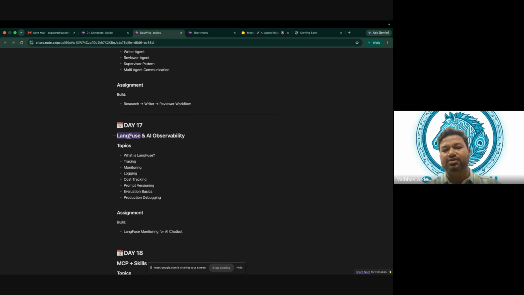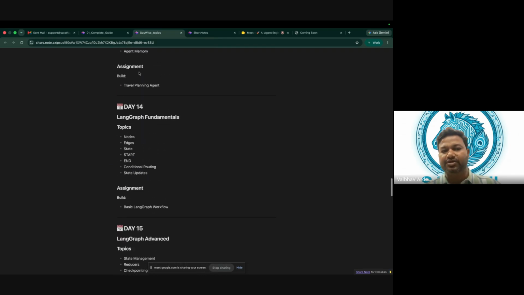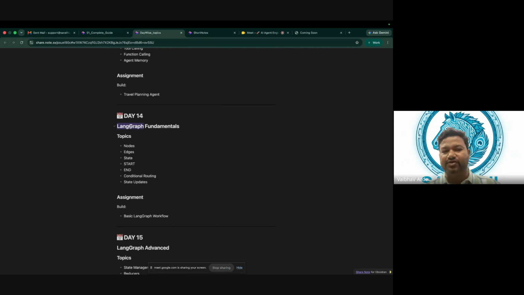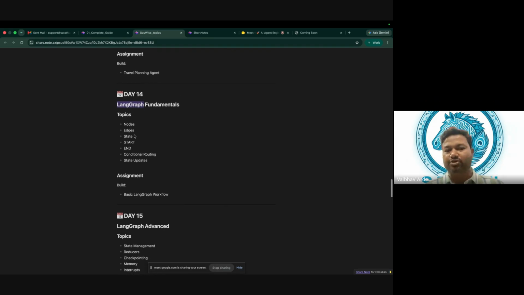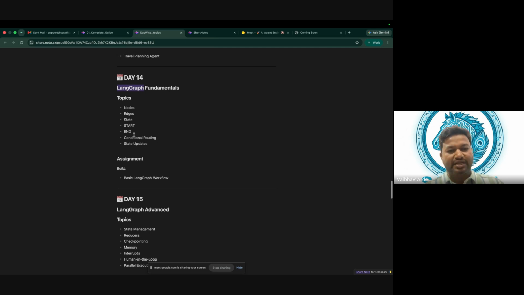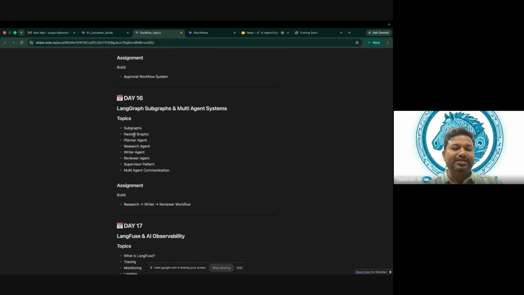Now, LangChain is a company. They created LangChain first, and then they came up with LangGraph. These are open source products, and then they came up with LangSmith. LangSmith is a framework used to observe what is happening in LangGraph and LangChain, for observability purposes. But that is paid. There is a free tier as well, and there is a paid one. It is a paid platform. That is how the company earns, right?